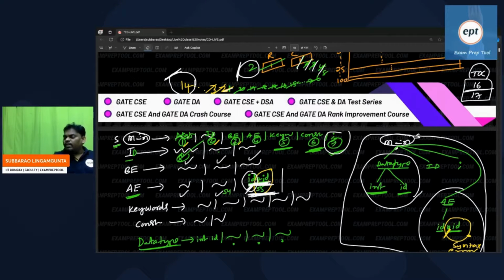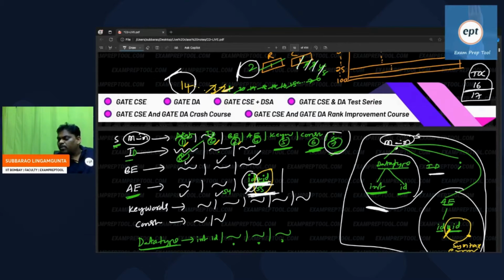Remember everyone, in the program, for every row, one tree will come. In yesterday's class, if you observe, for x is equal to y plus z star 60, one tree came. For every line, one tree will come. For the first line of the program, this tree came. For the second line, maybe this came.